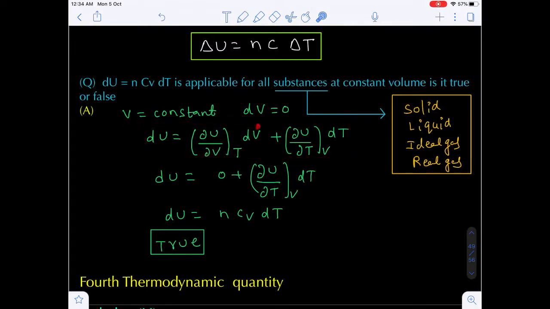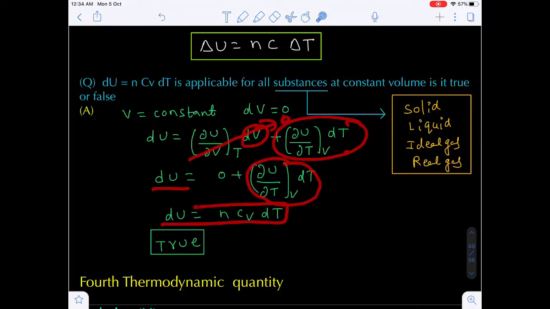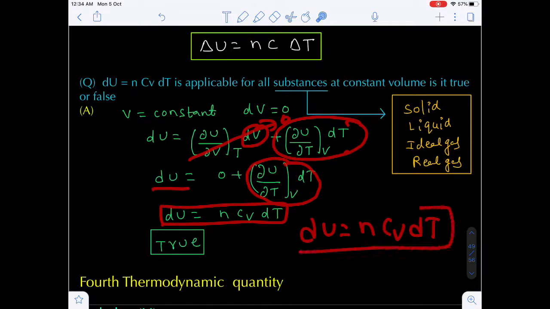Now the change in volume is 0, so this term becomes 0. Then dU equals (∂U/∂T) at constant volume into dT. Are you getting my point? This value is indirectly Cv dT. So dU equals nCv dT.